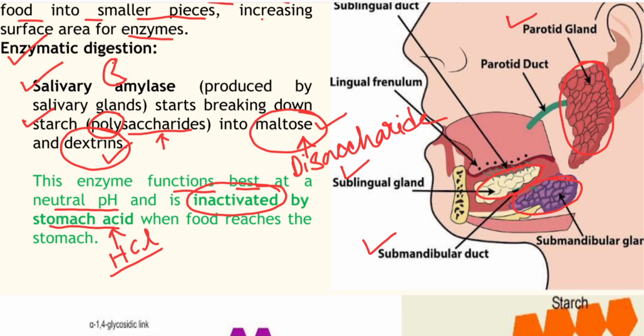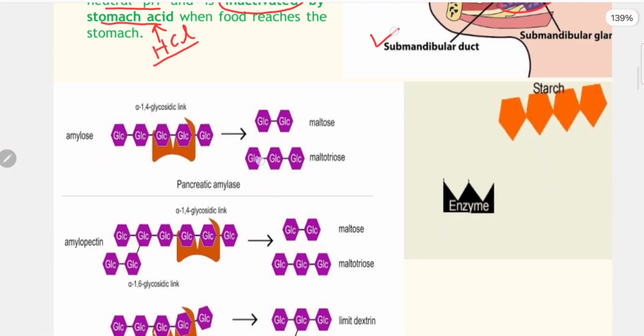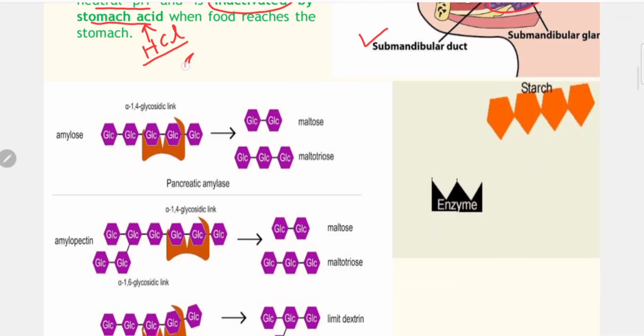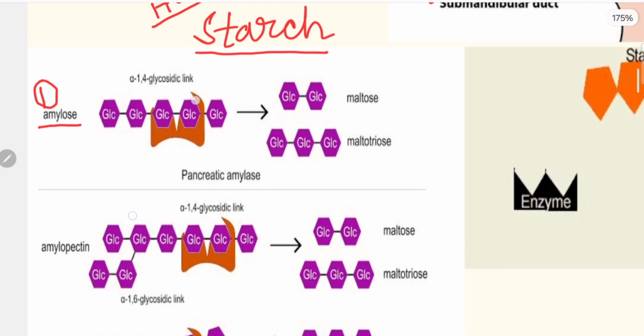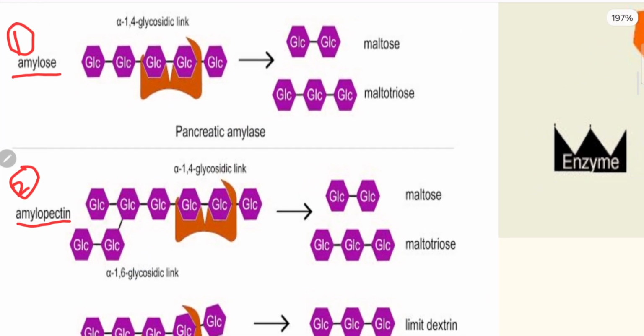Now let's discuss starch. There are two types of starch. Starch means polysaccharide, and starch is of two types. First type is amylose and second type is amylopectin. Point to be noted, starch is of two types, amylose and amylopectin. Now what is the difference between these two compounds?